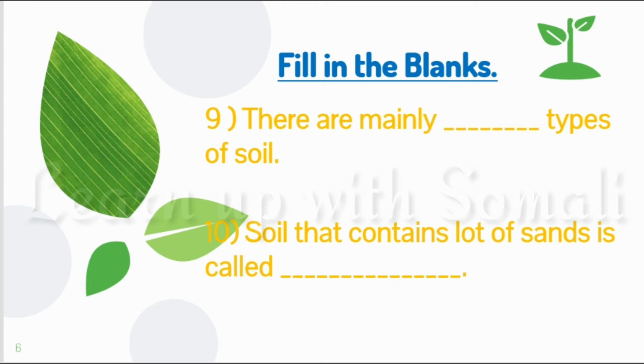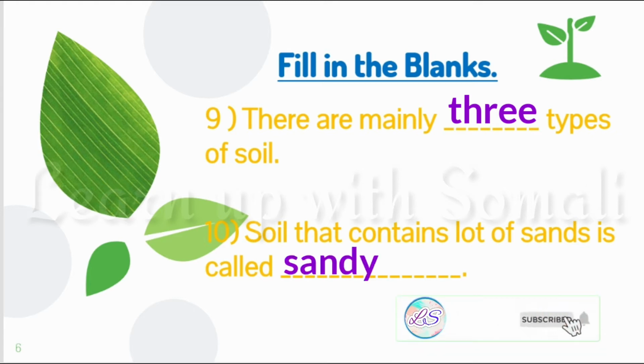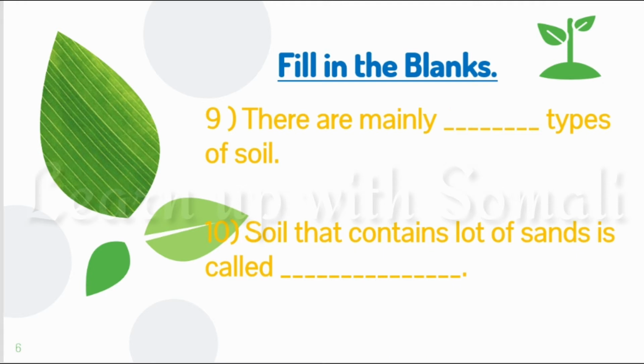Number 9, there are mainly dash types of soil. How many types of soil we know? There are mainly 3 types of soil. Number 10, soil that contains lot of sands is called dash soil. The answer is soil that contains lot of sands is called sandy soil. Very good. So you need to remember that it is called sandy soil.